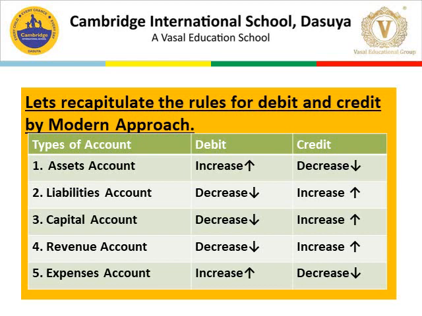For capital, increase in capital, credit; decrease in capital, debit. For revenue, increase in revenue, credit; decrease in revenue, debit. Expenses, increase in expenses, debit; decrease in expenses, credit.